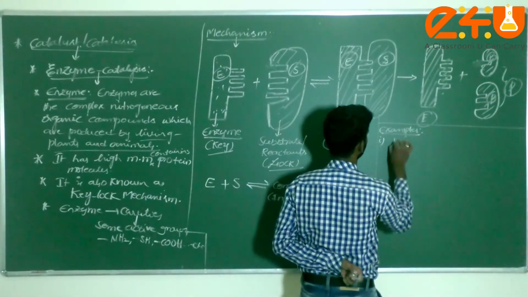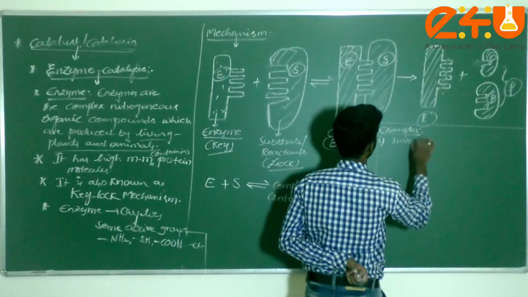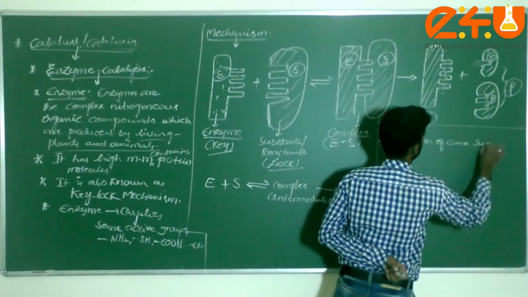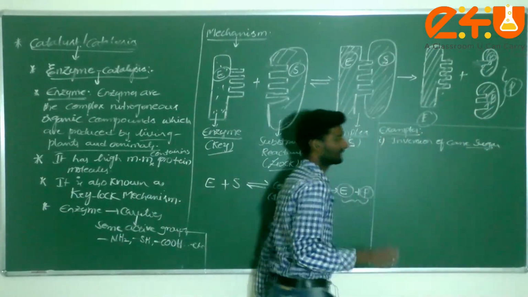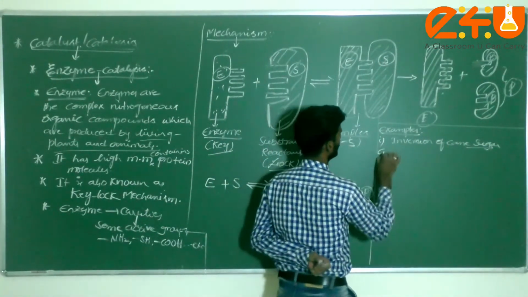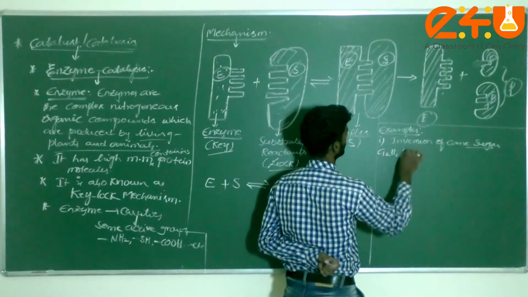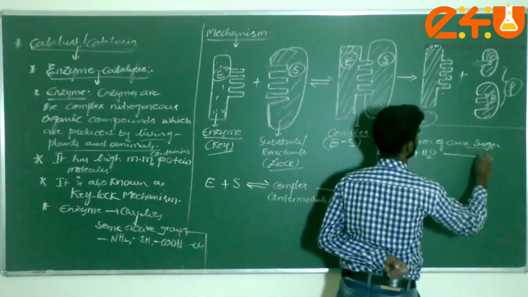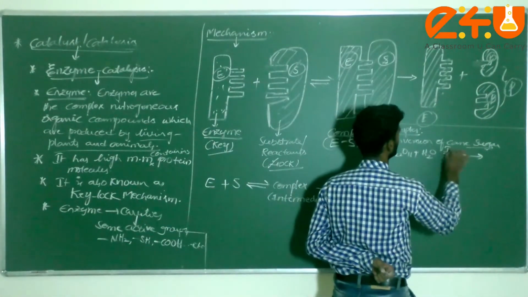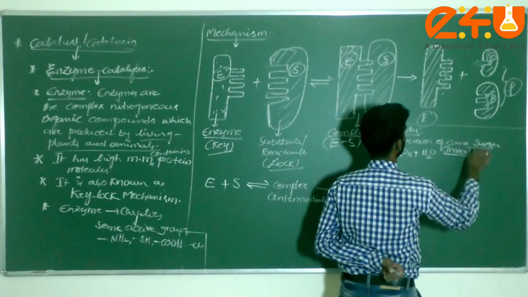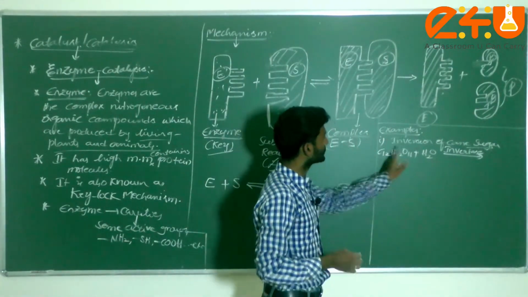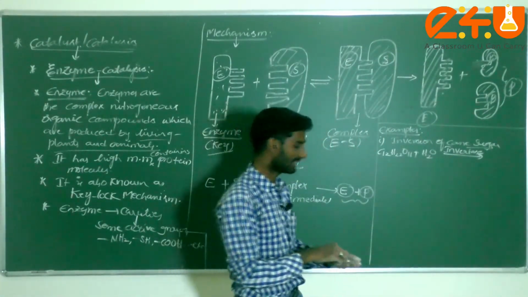Inversion of cane sugar. Now take the sugar formula, C12H22O11 plus H2O. Using an enzyme here, in this case invertase is one of the enzymes, to convert sugar into glucose and fructose.